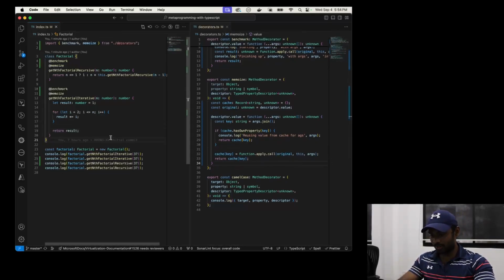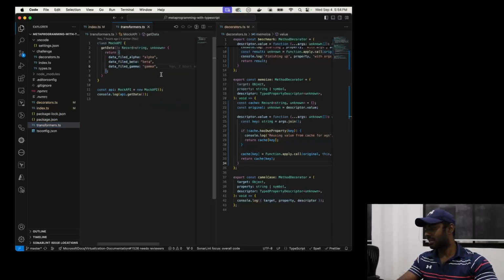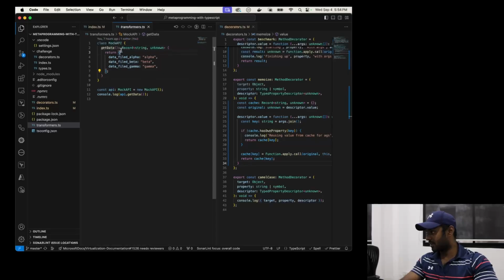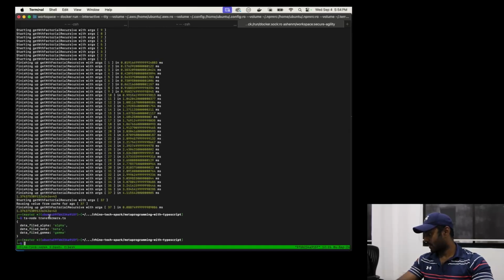Let me open up transformers.ts. This is more of a use case that I actually come across in daily life. In this case, I have a mock API, a mock class. It just returns a data object. If I were to just log this, right now it's very uninteresting, it just logs this object.